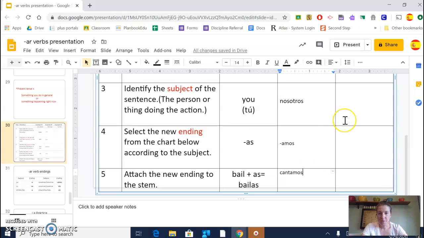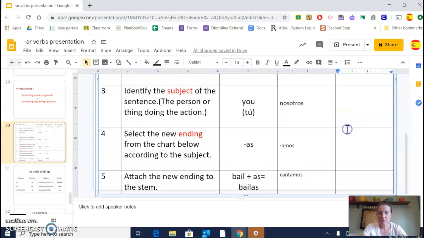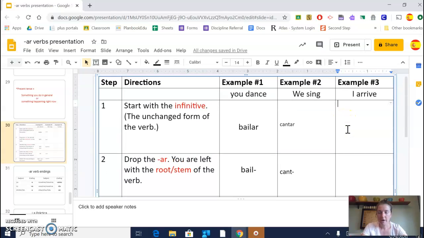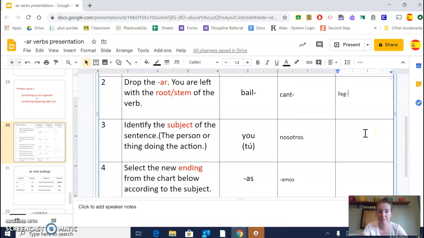All right, let's do one more example. So, I arrive. Look at your vocab list, 1 through 24. What is the verb to arrive? Find the infinitive, and that is llegar. All right, step 2, drop the AR. You are left with L-L-E-G, like that. That's our root or our stem.